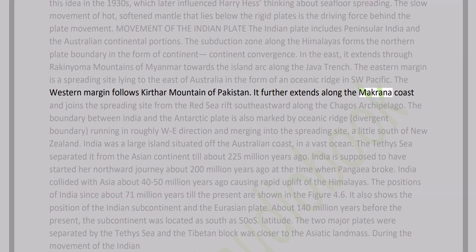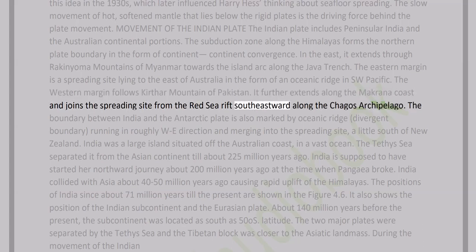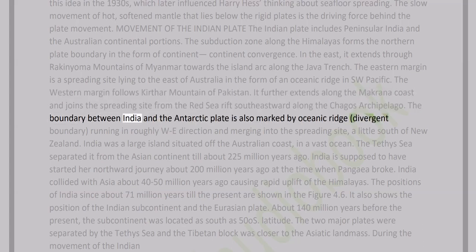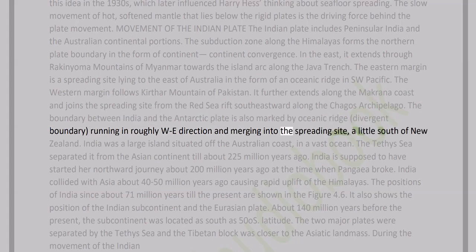It further extends along the Makran coast and joins the spreading site from the Red Sea Rift southeastward along the Chagos archipelago. The boundary between India and the Antarctic plate is also marked by an oceanic ridge, a divergent boundary, running in roughly a west-east direction and merging into the spreading site, a little south of New Zealand.